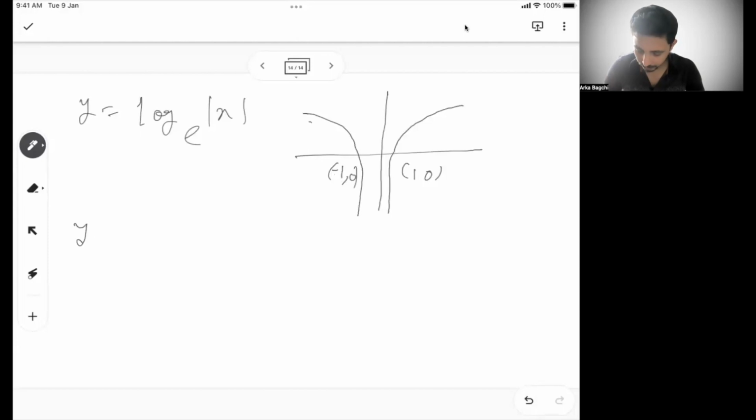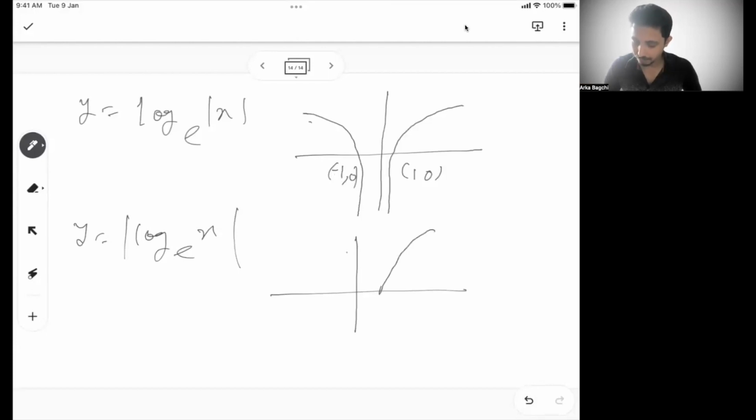But what if I write y equal to modulus of log of x base e? Whole modulus means y cannot be negative, and since x does not have a modulus here, x also cannot be negative. So this graph will come till here, and for all the negative values of x, it will not satisfy.